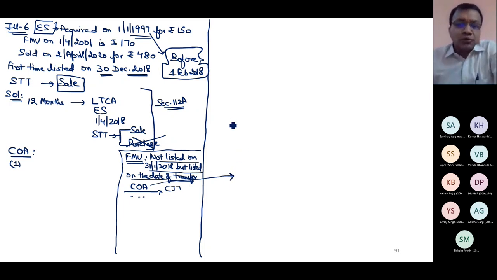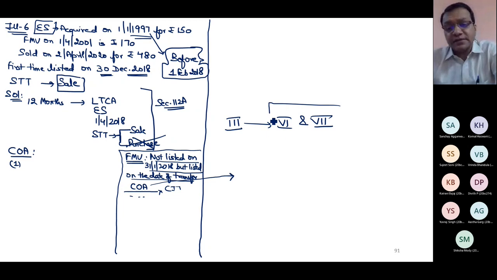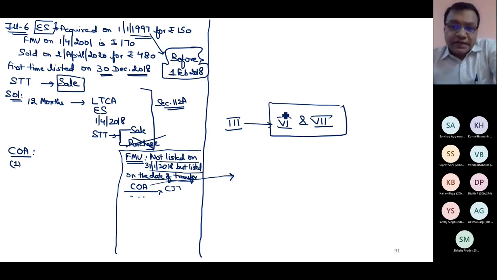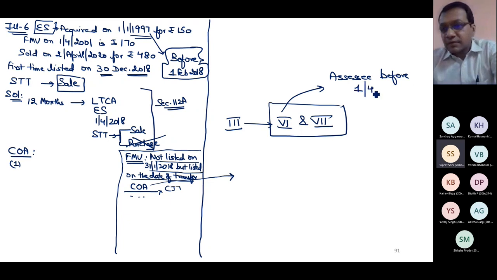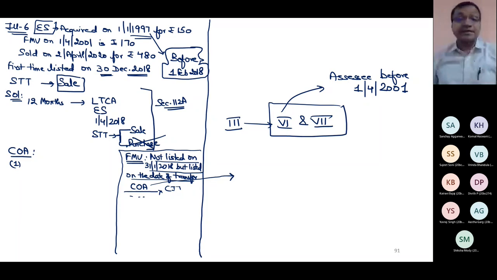Do you remember I told you that while applying category 3, you need to apply the concepts of category 6 and 7 also. And here I need to apply these concepts. What was category number 6? If you remember, if the asset has been acquired by the assessee before 1st April 2001. Yes. So before applying category 3, take the help of category 6 also.